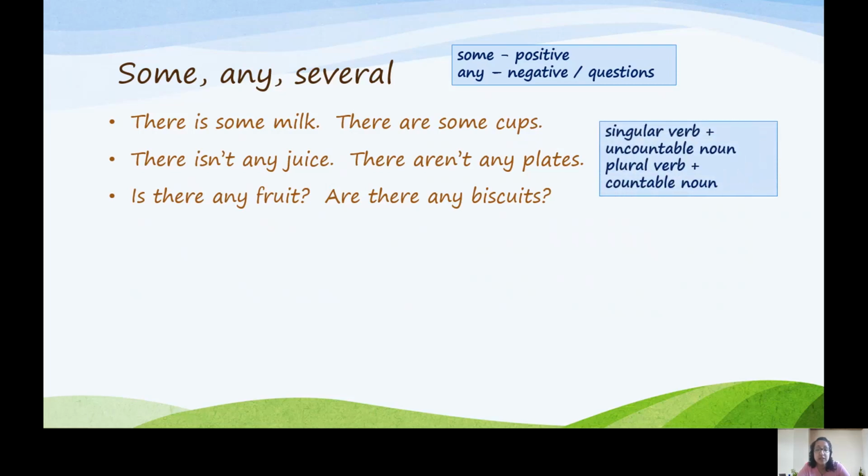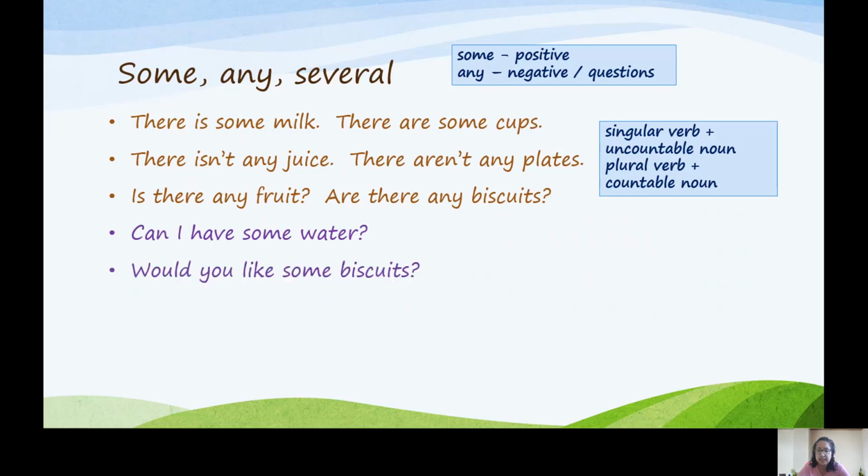We use a singular verb with an uncountable noun. So we use is or isn't with an uncountable noun. We use a plural verb with countable nouns. But can I have some water? Would you like some biscuits? We have two questions here, and they both have some in them instead of any. Well, if the question is an offer or a request, we use some instead of any. That is the only exception.